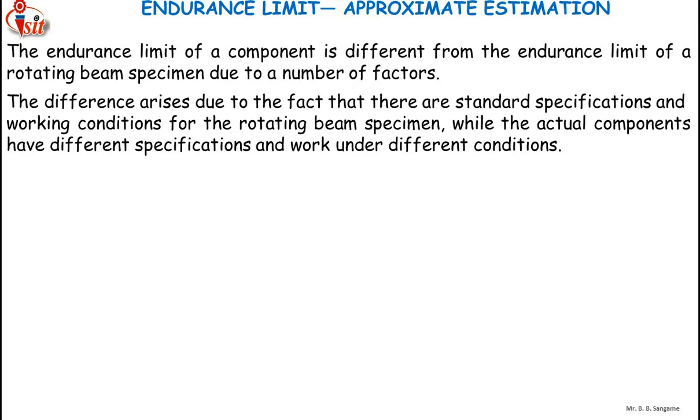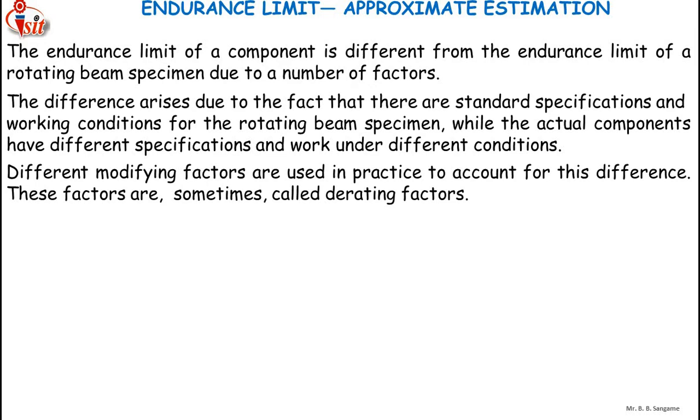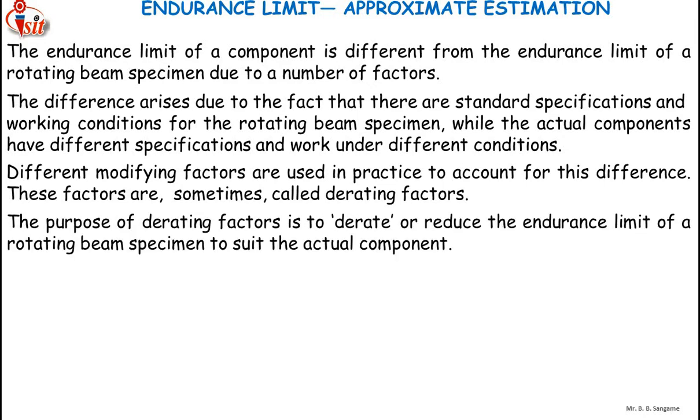Different modifying factors are used in practice to account for this difference. These factors are sometimes called derating factors. The purpose of derating factors is to reduce the endurance limit of the rotating beam specimen to suit the actual component.